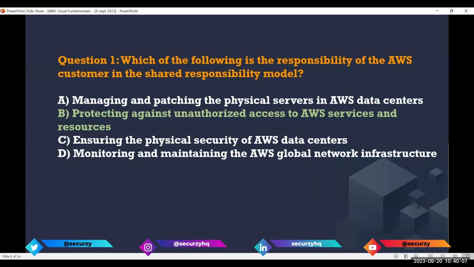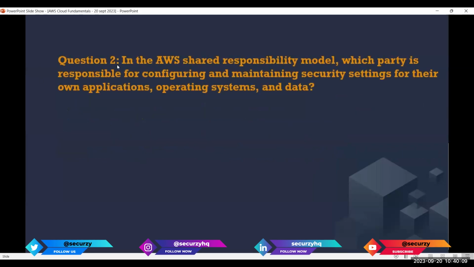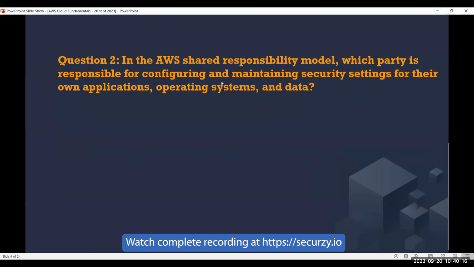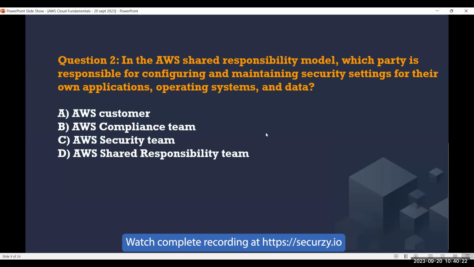Now let's see the next question. In the AWS shared responsibility model, which party is responsible for configuring and maintaining security settings for their own applications, operating systems, and data? And here are your options. Vaibhav, Vijay, you are right. Laurent is saying A. Abdul Rafi is saying A.